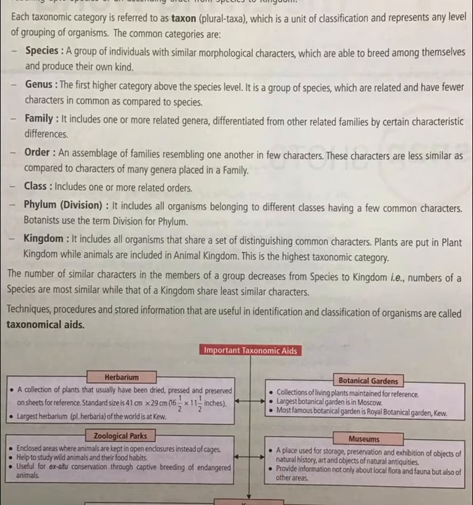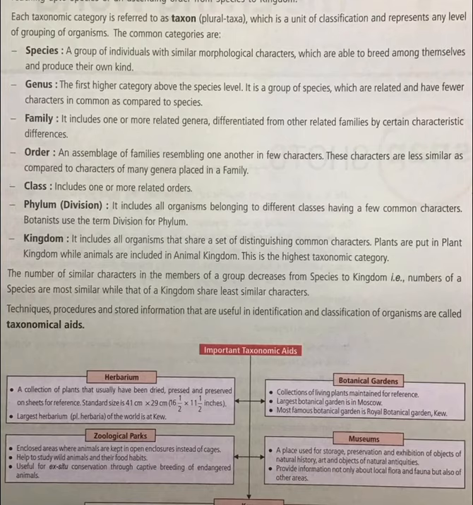It includes all organisms belonging to different classes having few common characters. Botanists use the term division for plants. So for plants we say division Bryophyta, division Pteridophyta, division Angiospermae, division Gymnospermae, like that. Whereas for animals we use phylum Annelida, phylum Arthropoda.